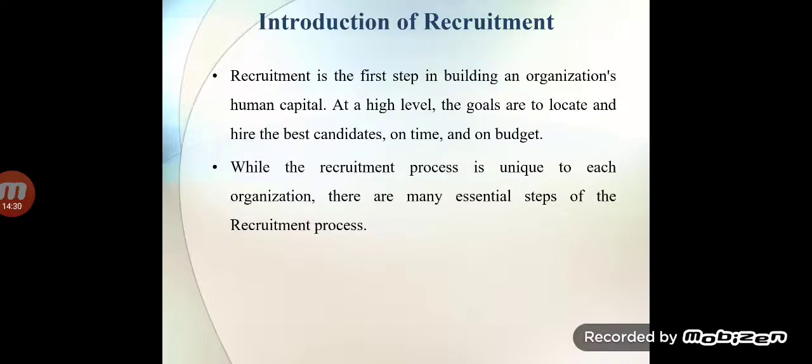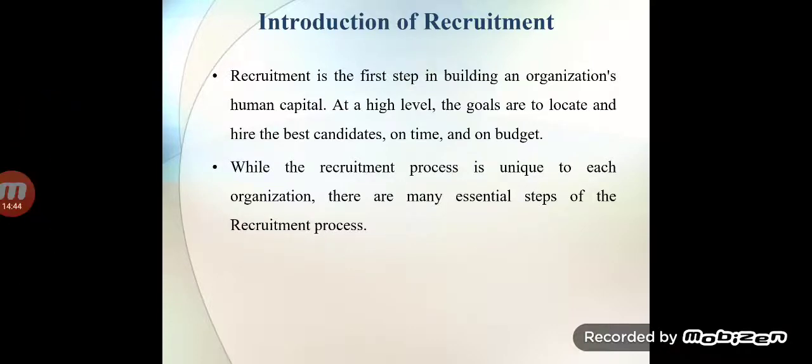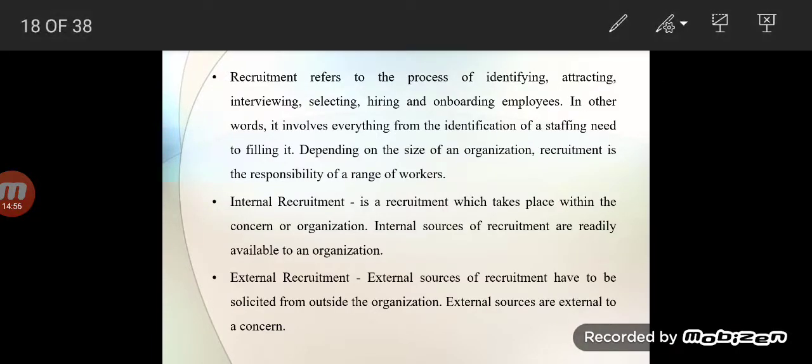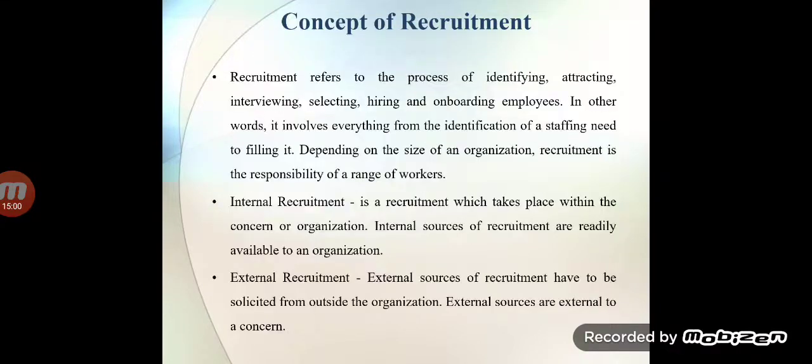Here recruitment is the first step in building an organization's human capital at a high level. The goals are to locate and hire the best candidates on time and on budget. While the recruitment process is unique to each organization, there are many essential steps of the recruitment process which we will learn in the next lecture. But first we must be clear about the introduction of HR, introduction of recruitment. Now the concept of recruitment.